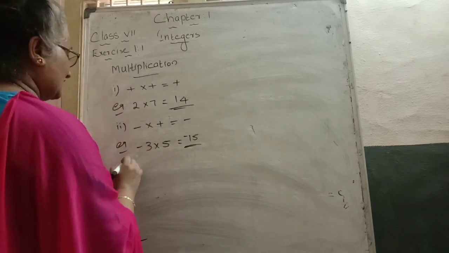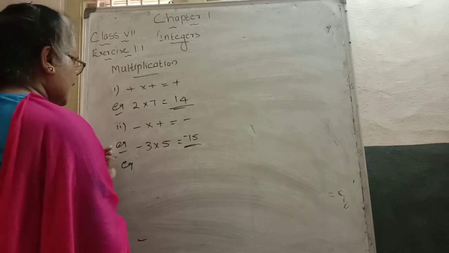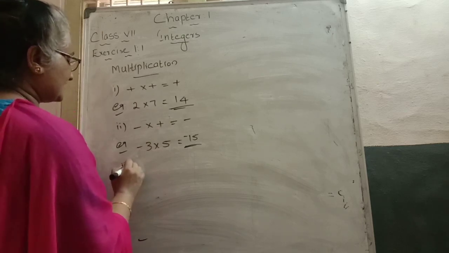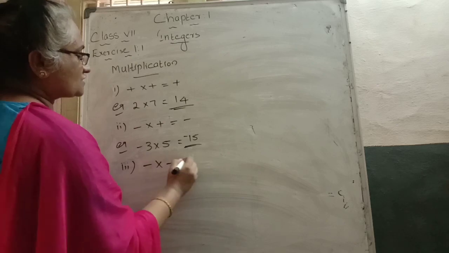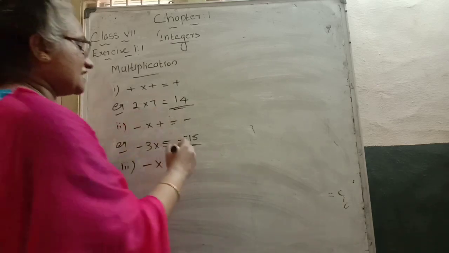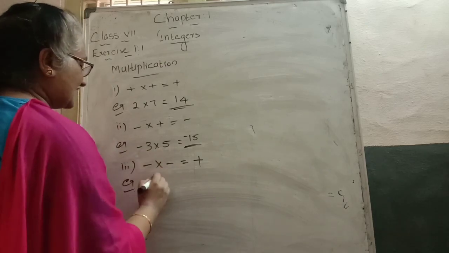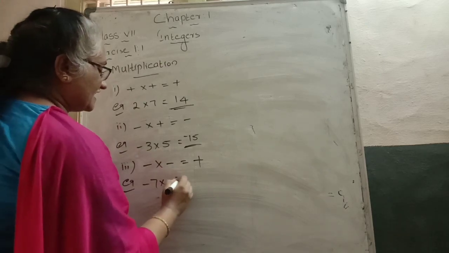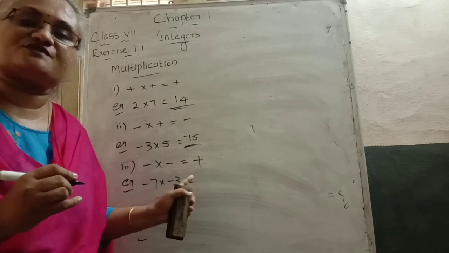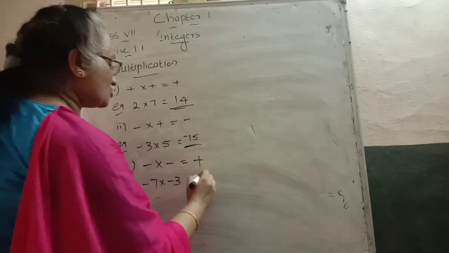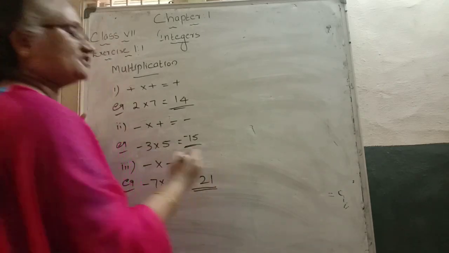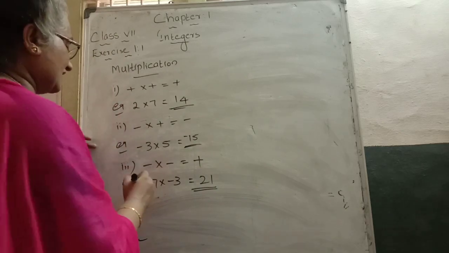For another example, the third rule says that minus into minus, both negative, changes to a positive answer at that time. Example: minus 7 into minus 3 is equal to, first multiply the numbers, 7 3s are how much? 21. Minus into minus changes to plus 21.